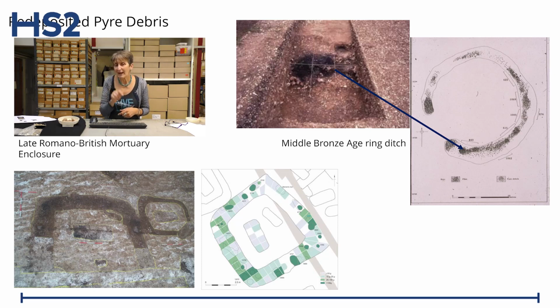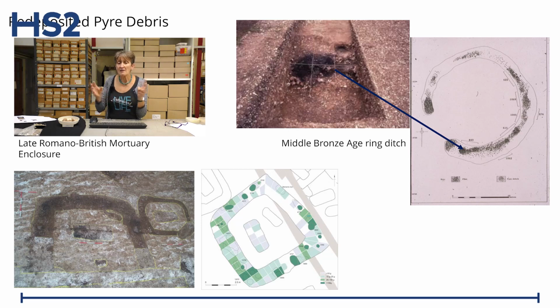And the fact they've added the pyre debris suggests that the burial has taken place close to the location of the cremation itself. It's close to the pyre site. You might collect and curate, move around your bag or container, whatever container it was, of cremated bone, but you're not going to cart a load of pyre debris around with you as well. So it's quite common in the backfills of cremation graves.